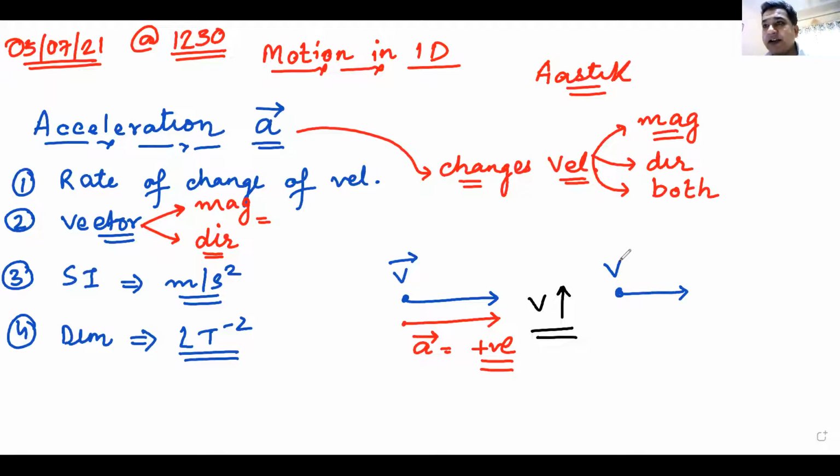Acceleration is negative. Hannah, what do you mean by acceleration is negative? Please don't talk in the language of 9th standard and 11th standard. If velocity and acceleration are in opposite direction, yes, Anjali, you are very correct. In 9th standard, you call that acceleration as negative.